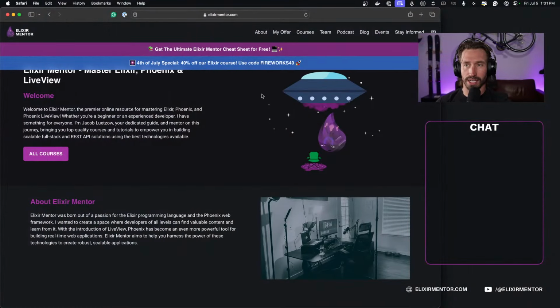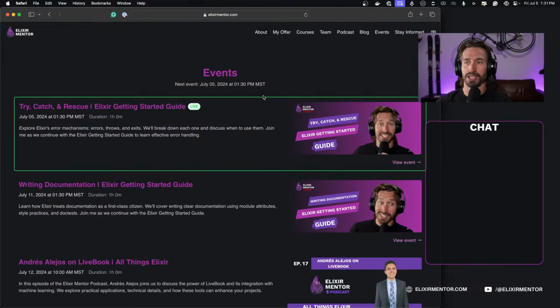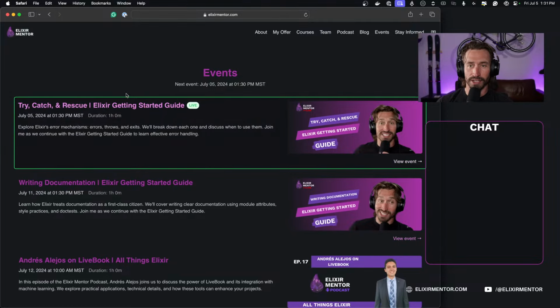I want to just check out Safari. I just added a new feature. Last time I talked about it, and this time I added a little "currently live" indicator to the events page. Cool. So now if the time has come, it should show that the event is live from the events page.